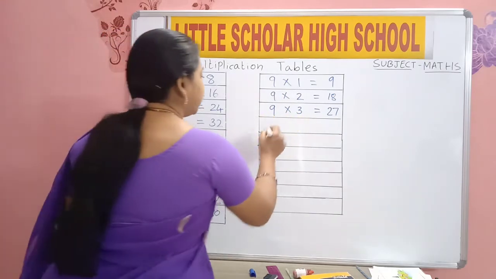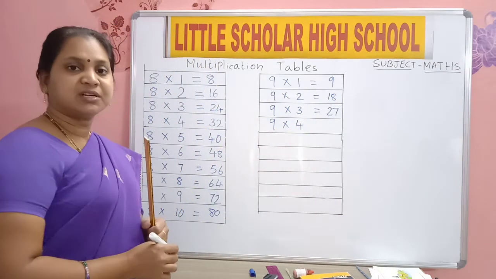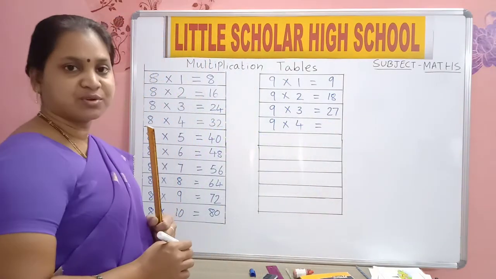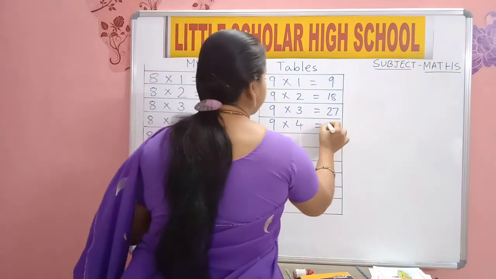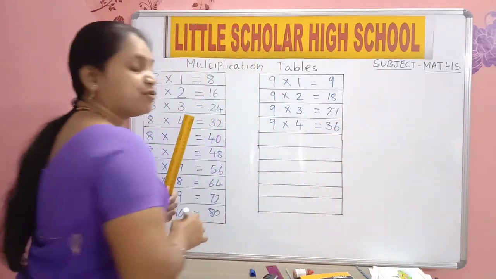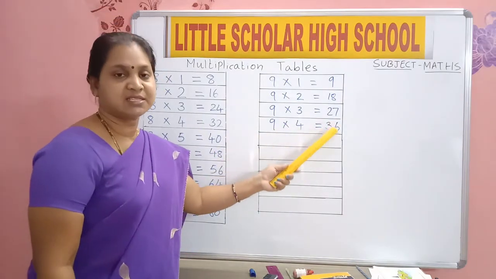Then 9 into, after 3, 4. After 3, 4 is equal to 9 fours are 36. Come on, say 9 fours are 36. 9 fours are 36. 9 fours are 36.